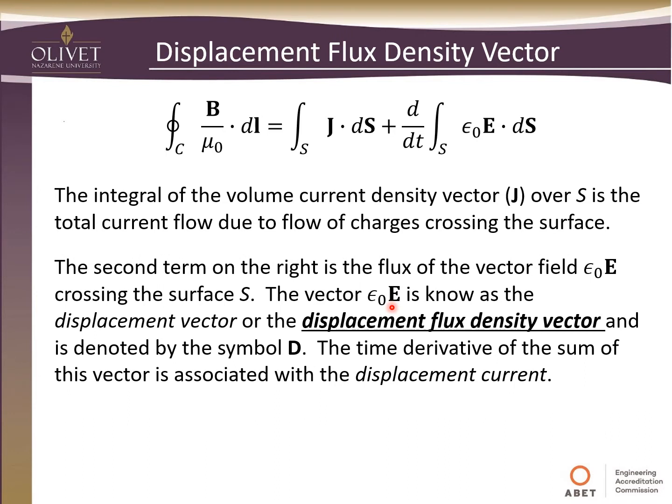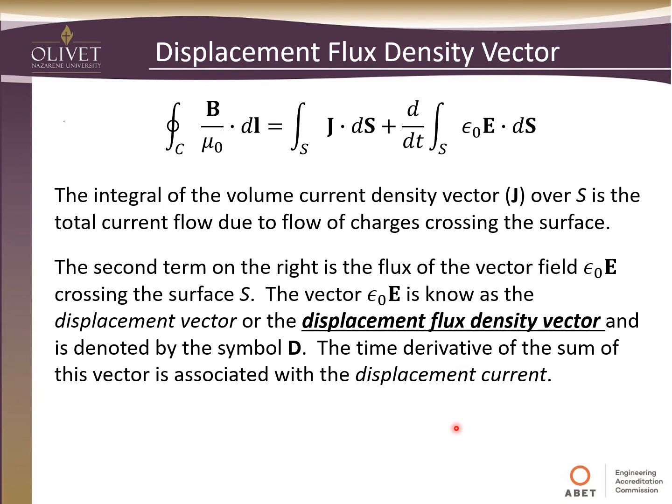This term on the right is the flux of the vector field epsilon naught E, so that's the electric field vector, and then the permittivity, crossing the surface S. So the vector E, or epsilon naught E, this is known as the displacement vector, or maybe more thoroughly, the displacement flux density vector. And so we can replace this permittivity of free space and electric field vector with a new symbol D. And so this D we'll refer to as the displacement flux density vector.